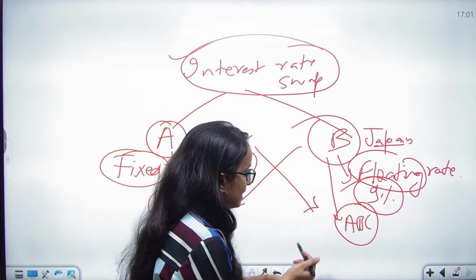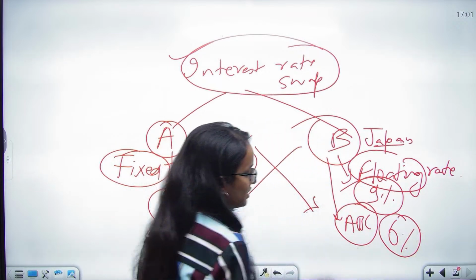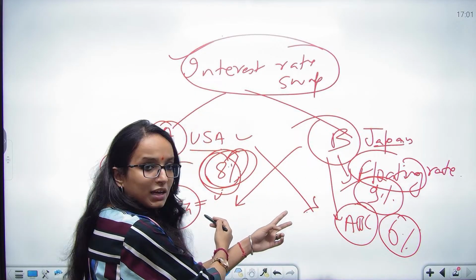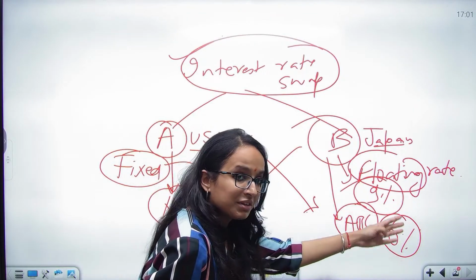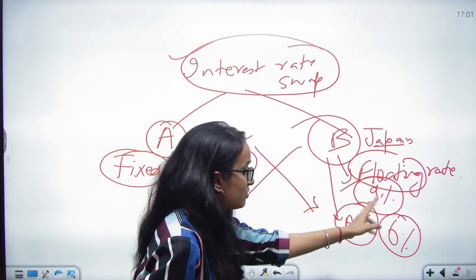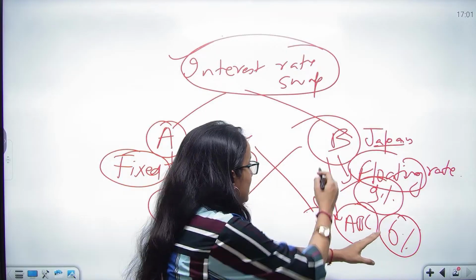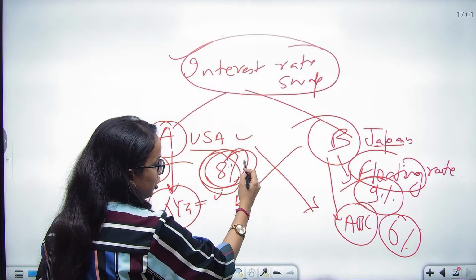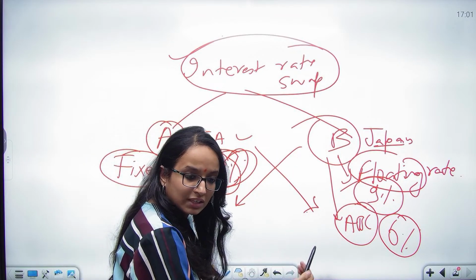And when it decreases, say suppose it has decreased to 6%. This liability was exchanged by company B from company A. So although it was floating, it has reduced, but still this party will be in loss. Why? Because as per the floating rate, it has to pay only 6%, but because this was exchanged in the swap, it has a liability of 8%, exchanged from A. So an additional 2% is the loss it has to incur.